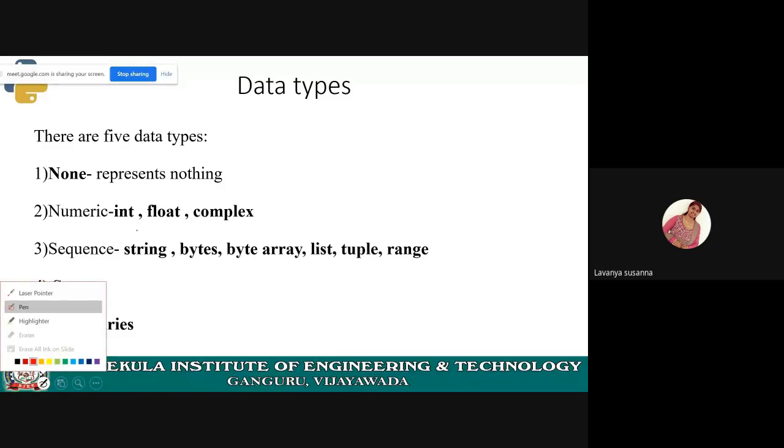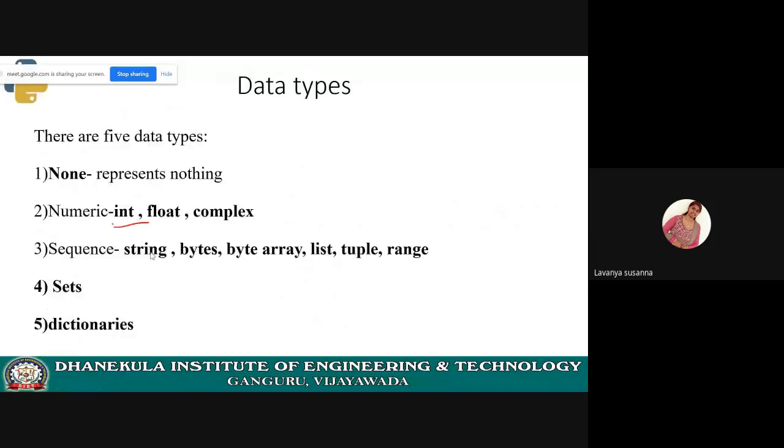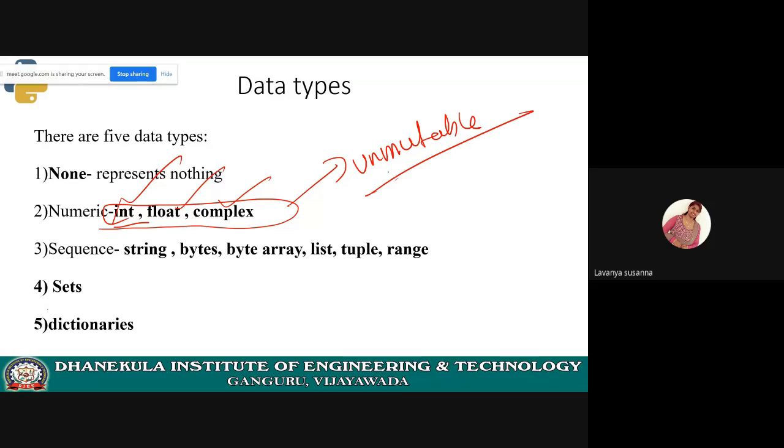See, int, float, and complex. These numerical data types are immutable data types. What immutable data types means is you cannot change these values.